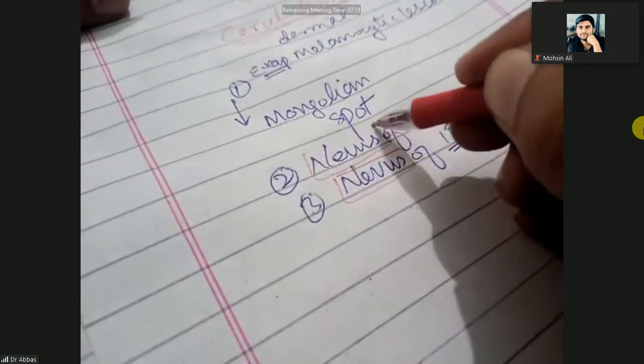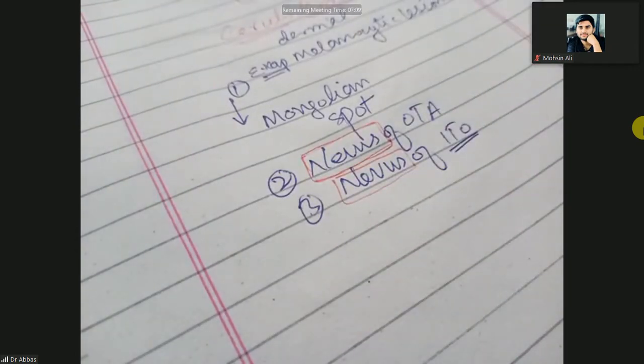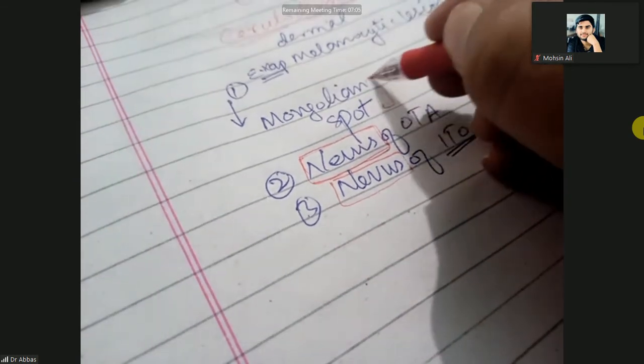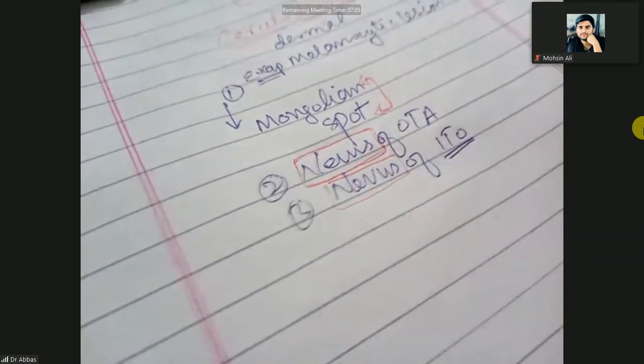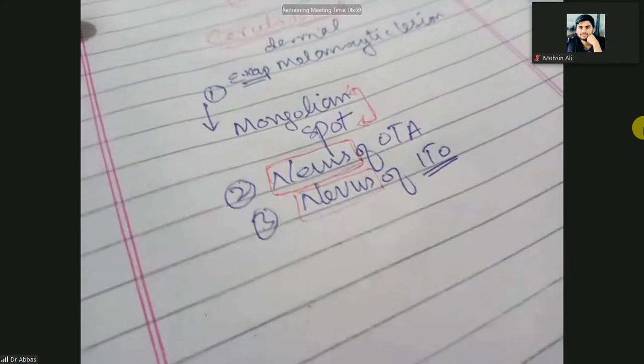You should know about the nevus. Then we will discuss the nevus of Ota, nevus of Ito, and Mongolian spot. We will discuss the Mongolian spot in neonatology, maybe in the next lecture, but I will give you the idea here.